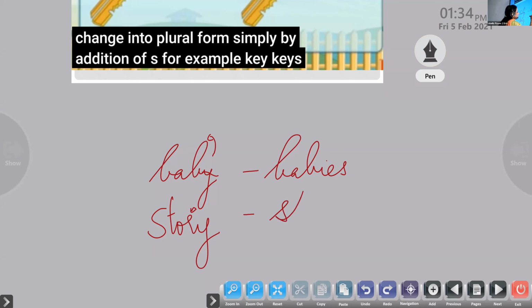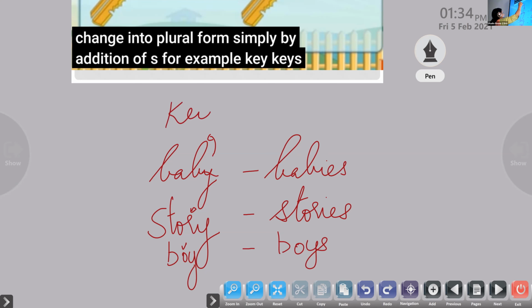So how do we write this? Stories, S-T-O-R-I-E-S. Boy. It is preceded by a vowel. So we have to just add S to it. Okay, key. It is preceded by a vowel. So just add S to it. Okay, so we have to remember the two rules. Clear? Is that clear to everyone? Okay.